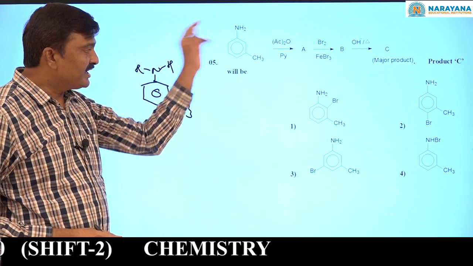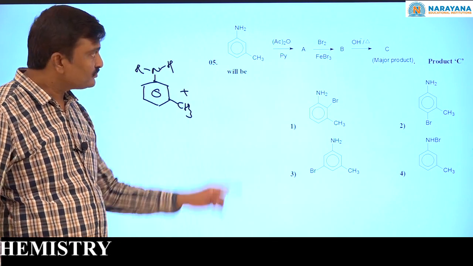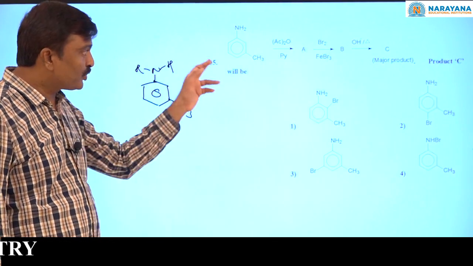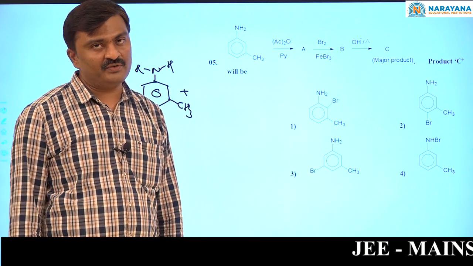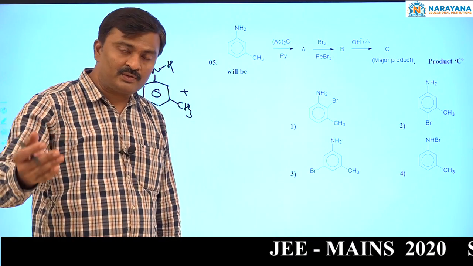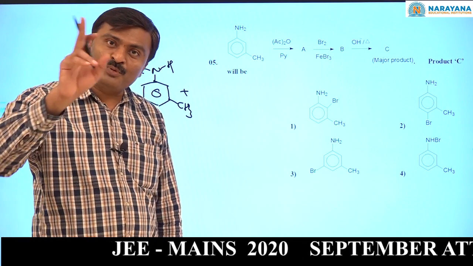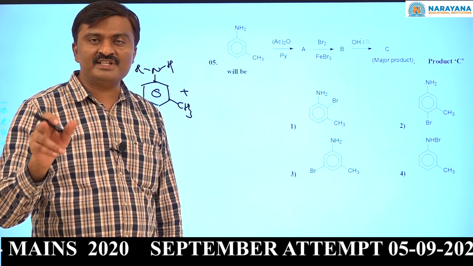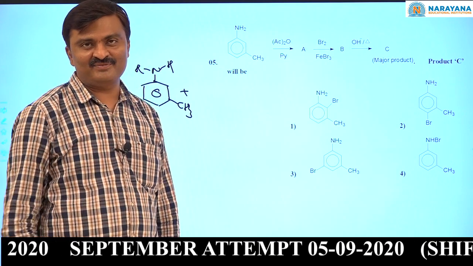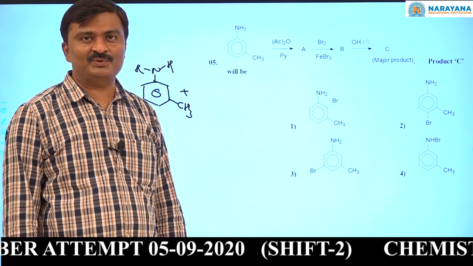NH2 is a strongly activating group on the benzene ring. If you do the bromination of aniline directly with Br2 in carbon disulfide or Br2 in water, in both cases you will get a white precipitate of 2,4,6-tribromoaniline. Why? Because NH2 is a strongly activating group.